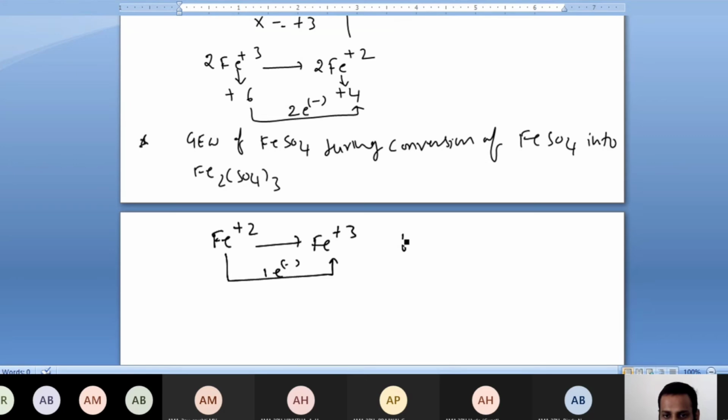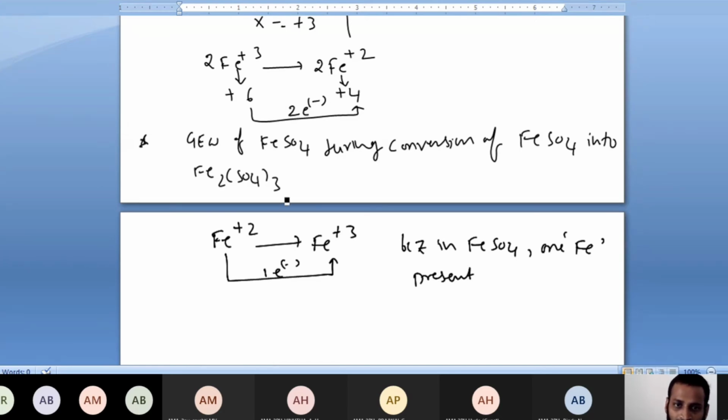Because in FeSO4 just 1 iron atom is present. You are considering the total weight of FeSO4 only, so you are considering only one iron's weight. That's why you have to consider only one iron's oxidation state change.